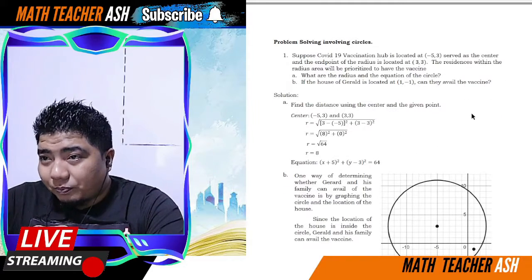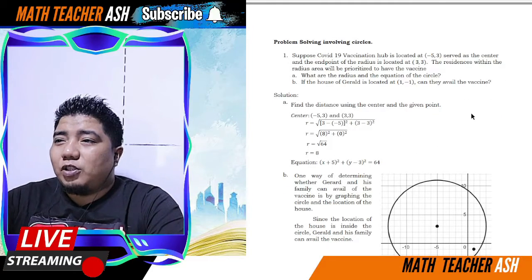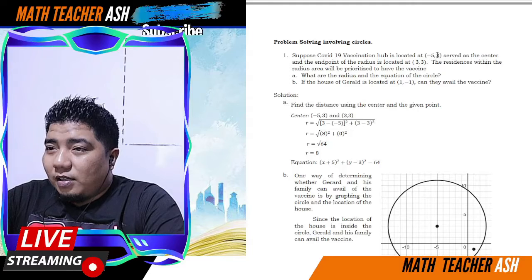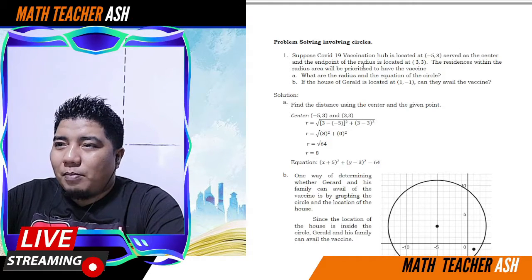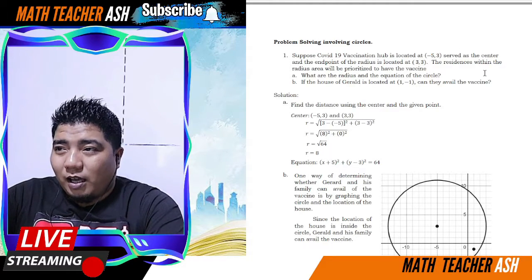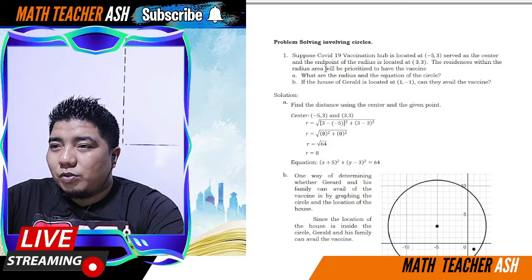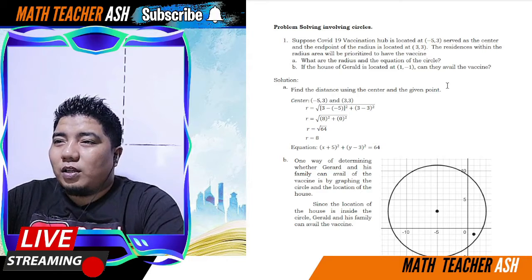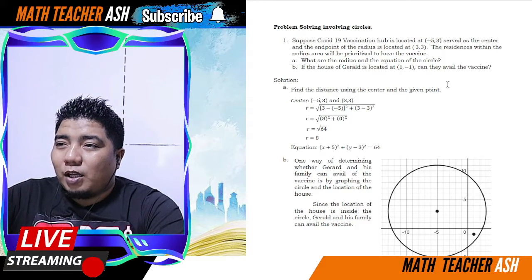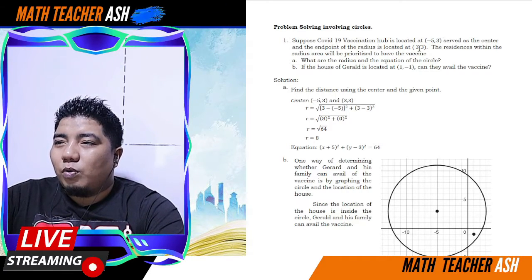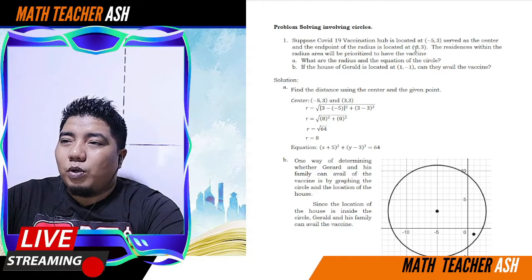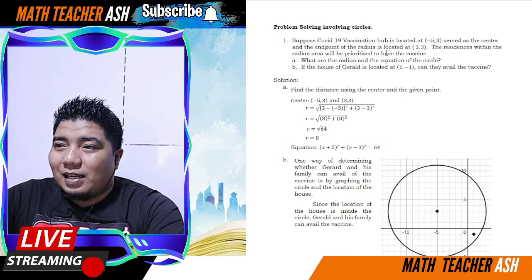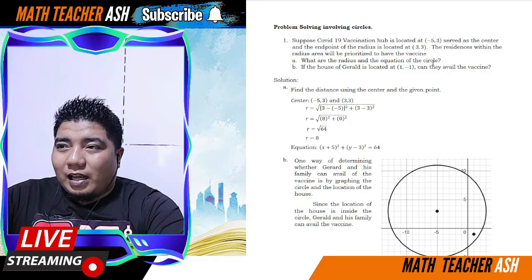Problem solving. Suppose COVID-19 vaccination hub is located at this one, serve as the center, and the endpoint of the radius is located at this one, 3, 3. The residences within the radius area will be prioritized to have the vaccine. Okay, so what are the radius and the equation of the circle? Okay, so anong gagawin dito? Of course, kukunin mo lang ang distance ng 3, 3 at saka negative 5, 3.